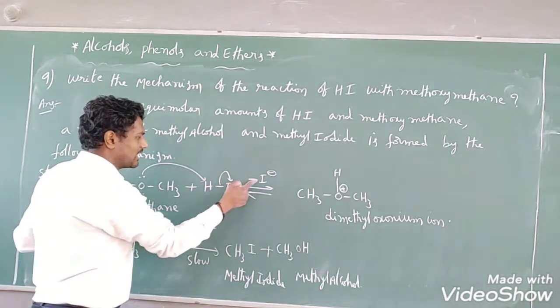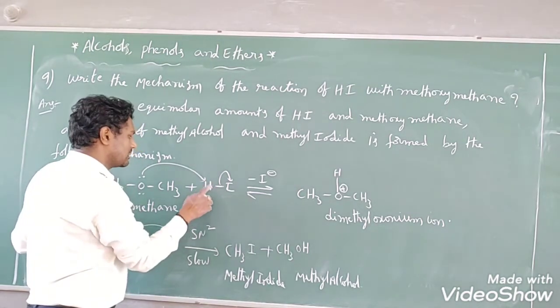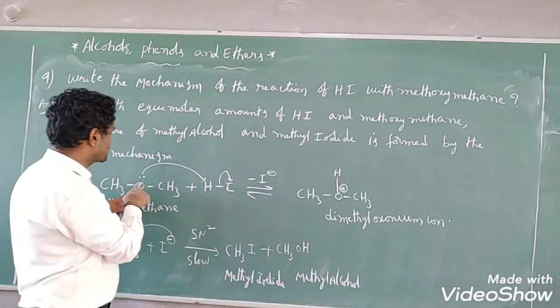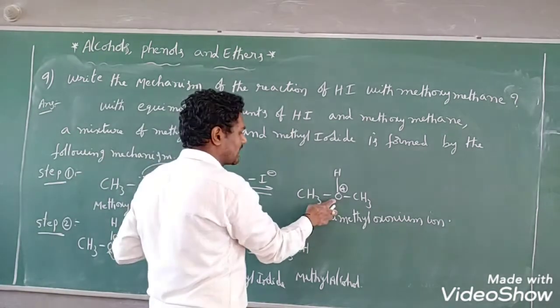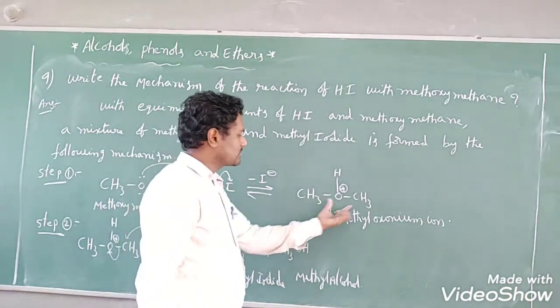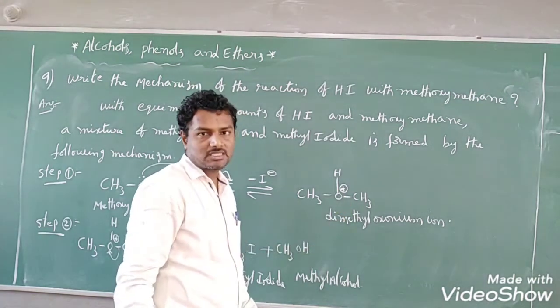So it leaves as an I minus ion. Whatever H plus ion is generated from this, that H plus ion is easily captured by oxygen. That means oxygen is indirectly donating electrons to hydrogen. Oxygen is losing the electrons. That's why oxygen here will get a positive charge. This compound name is dimethyl oxonium ion, because an oxygen positive charge is developed.